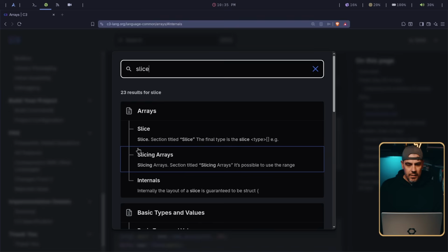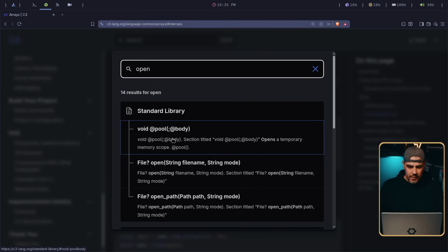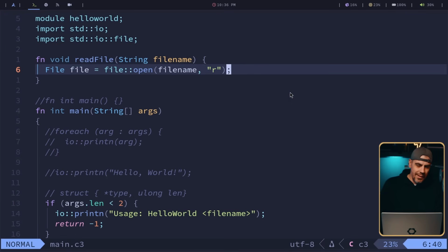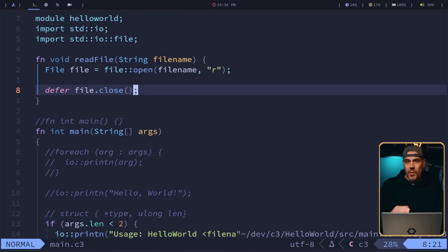Remember, go to the docs if you're ever confused. Open. Okay, we got one of these question marks. That is an optional. That's something different. So yeah, returns a file, file name, and mode. So read, write, append, whatever you want. Truncate, just delete it. All right, so we're going to defer file.close.